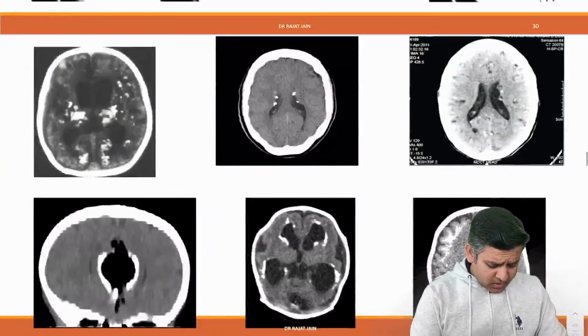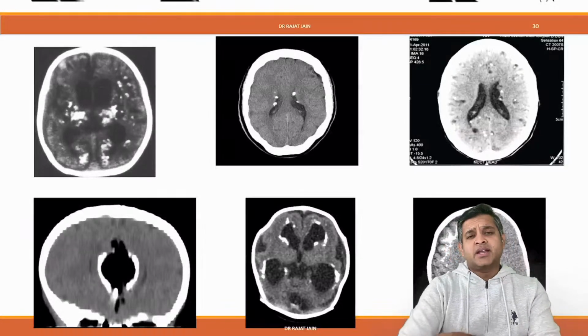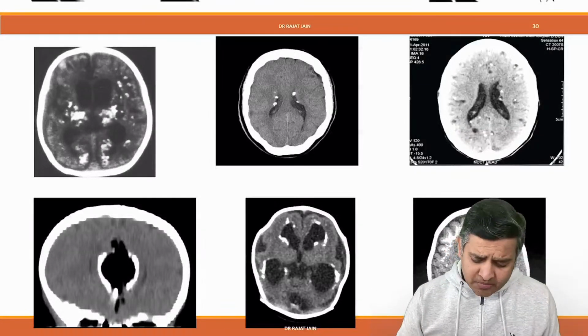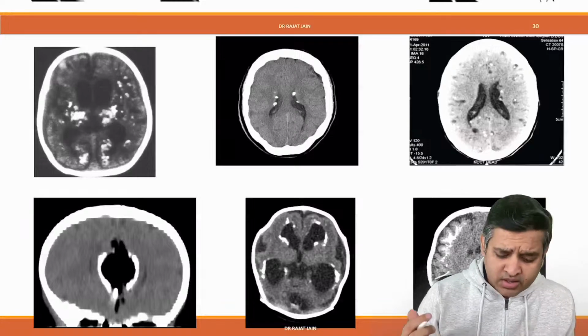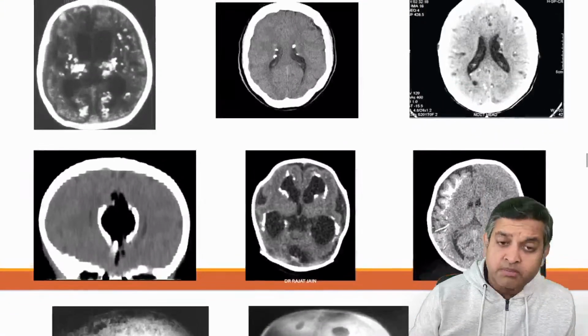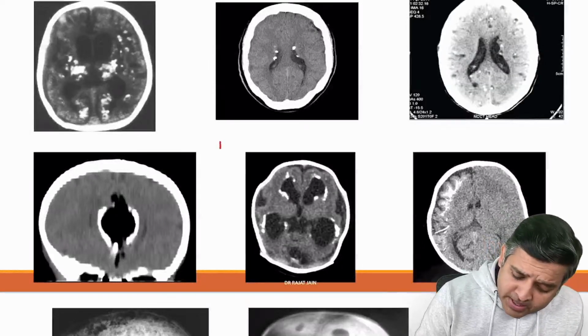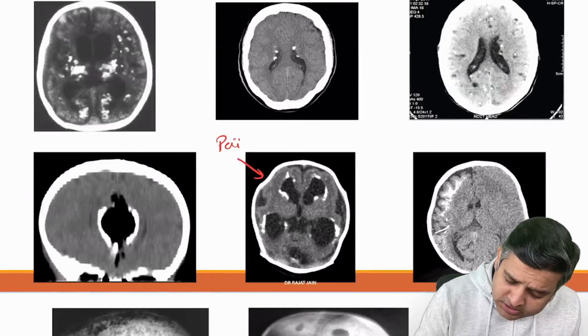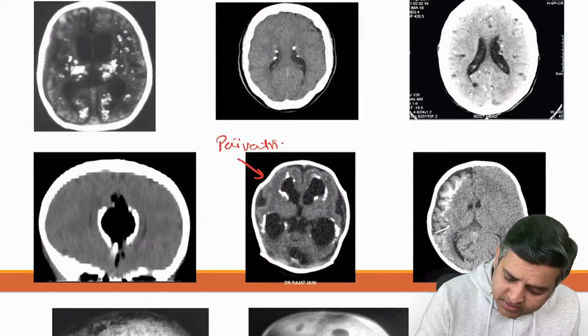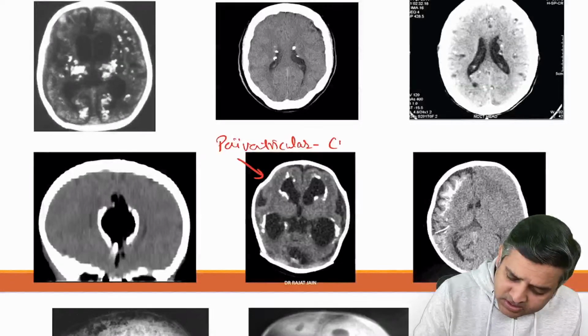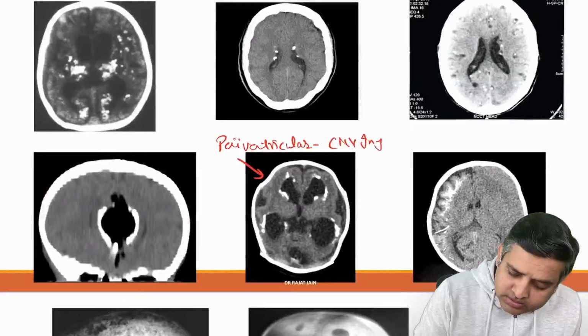All right. Now a calcification pattern is a very common thing that is asked in the exam. So for our quick revision, all the calcification patterns have been placed in one area. Can we quickly write them down? Periventricular pattern is seen in CMV infection.